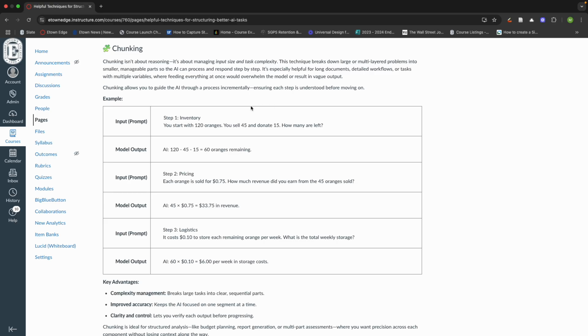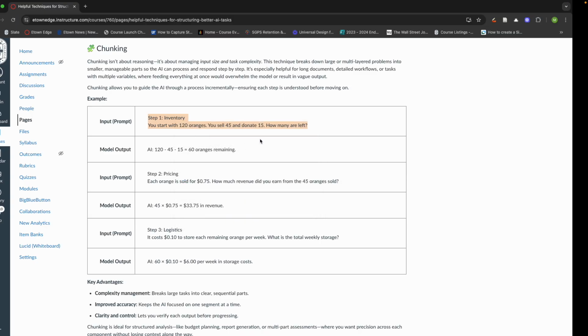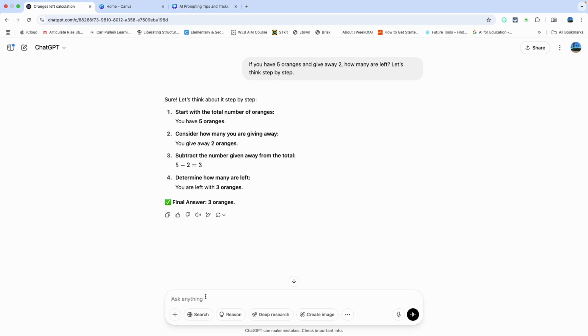Now, in this example right here, you're going to see that I did put "step one inventory." You don't have to put the words step one, but it is very helpful in this particular example. So let's actually go through and practice this chunking.